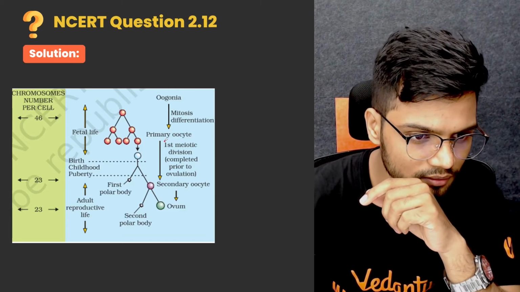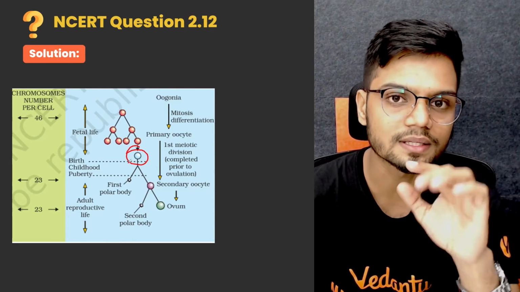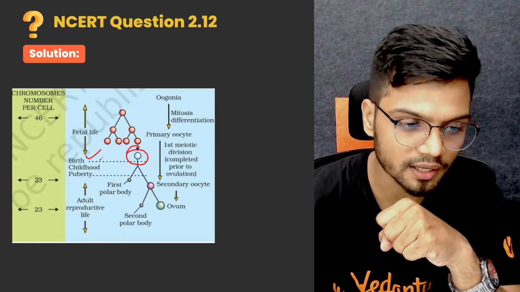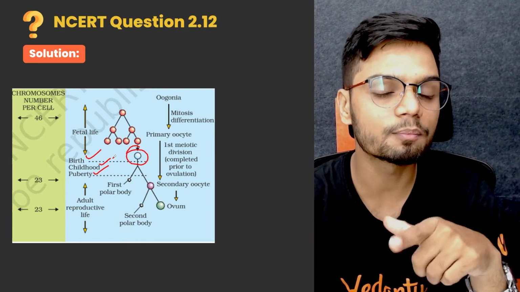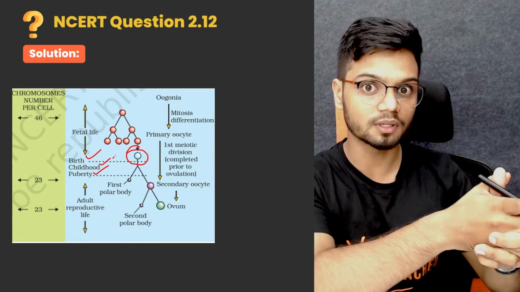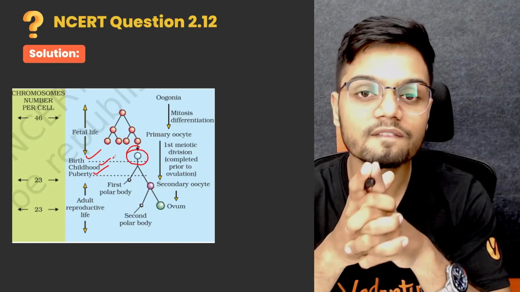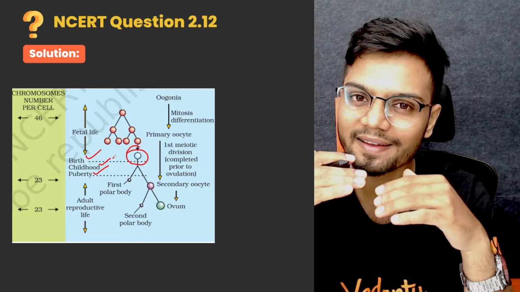Now once it gets arrested, your primary oocyte is arrested. Then comes the birth of the child. The child will grow and reach puberty. Once the female child reaches puberty, the meiosis 1 which had started before the birth of the child finally finishes.